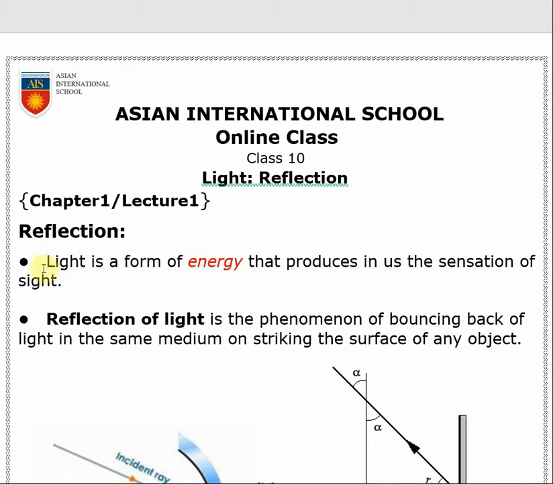What is light? The first definition is what is light. So, light is a form of energy that produces in us the sensation of sight. That means light is a form of energy that creates visual sensation in our eyes. That is called light. So, it is just another energy, but it creates visual sensation in our eyes.